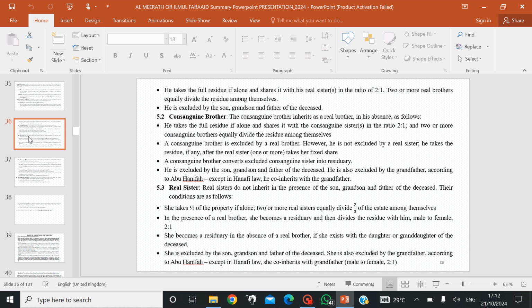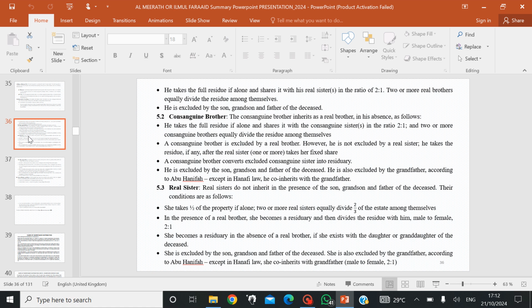We should note that the consanguine brother is excluded by the son, the grandson, and the father of the deceased. He's also excluded by the grandfather, according to Abu Hanifa. The majority of opinion says that he co-inherits with the grandfather.